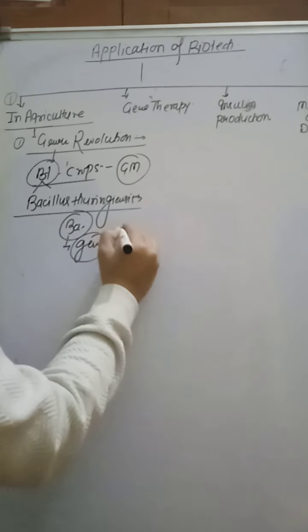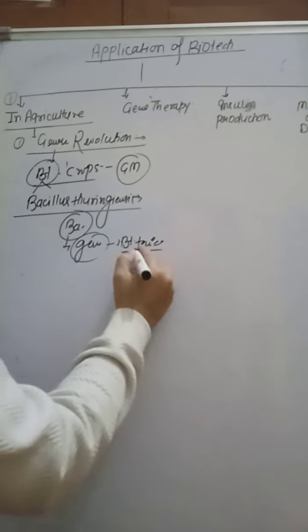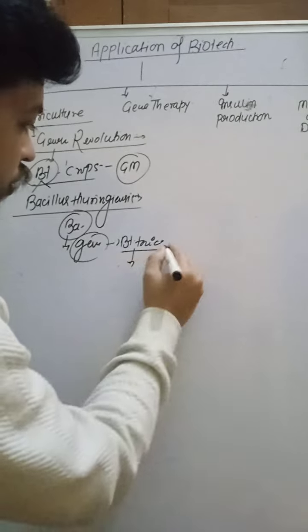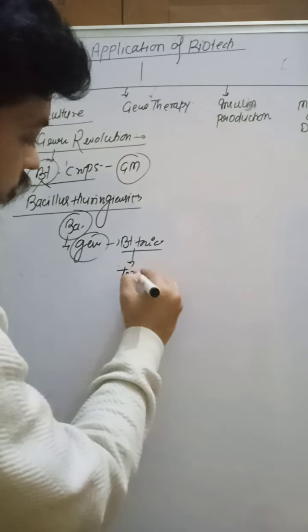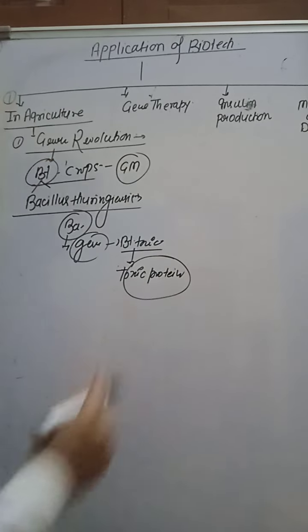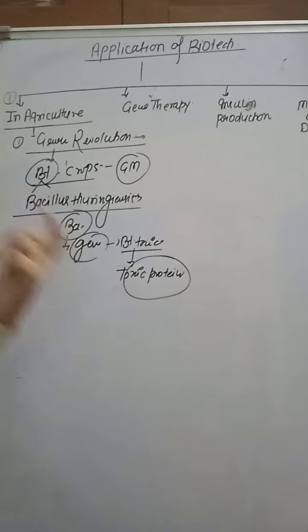This gene produces a protein that is called Bt toxic protein, a toxic protein which causes the death of the insect.